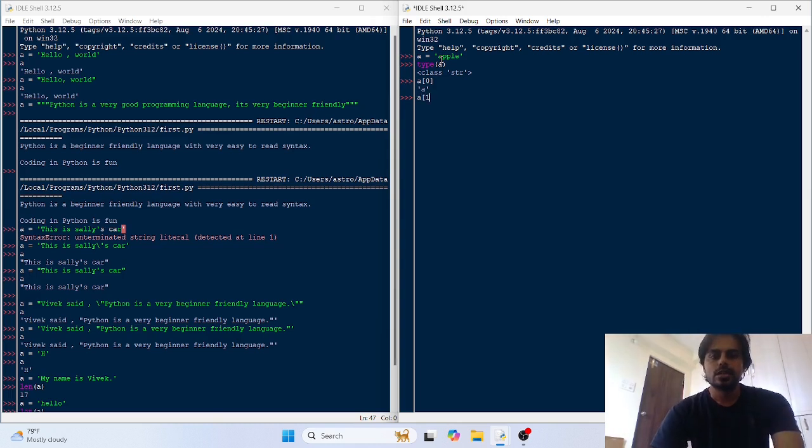Okay, then we can take out this first. So the value at the first index, which is P. So the syntax you can see, focus on it. A square bracket 2 for the second index, this would also be P. Then we can also take out the third index, it would be L, and the fourth index, that is the last index here, it is E. So we can access the individual items using indexing in Python.